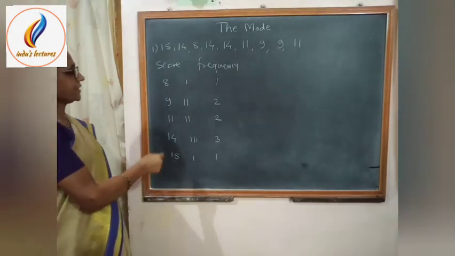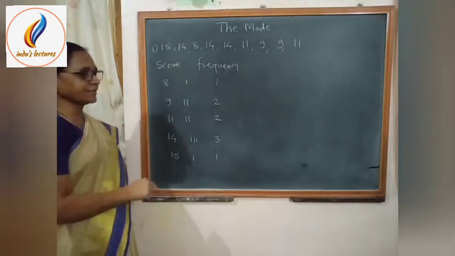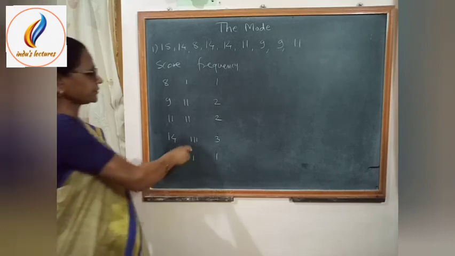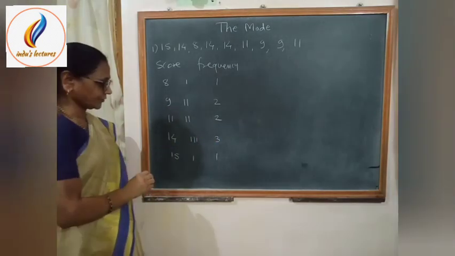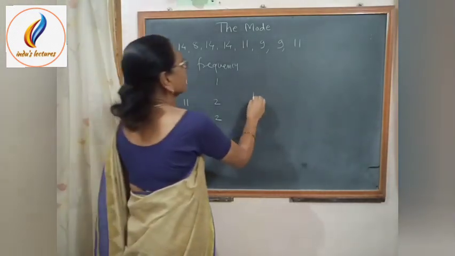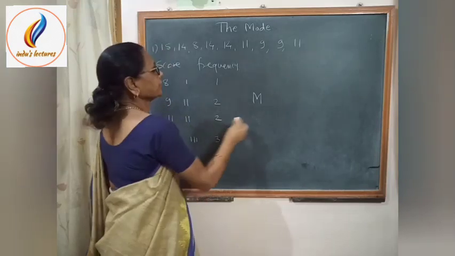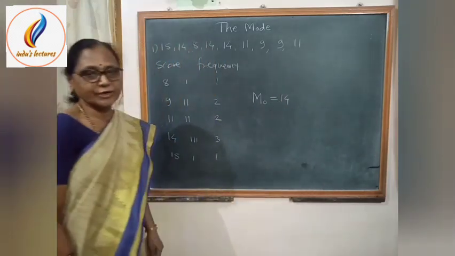That means we can say that 14 is the score in the score series which occurs most frequently. Its frequency is 3, and 3 is the highest frequency. So the mode of this distribution is 14. Mode is denoted by MO. So MO is equal to 14.